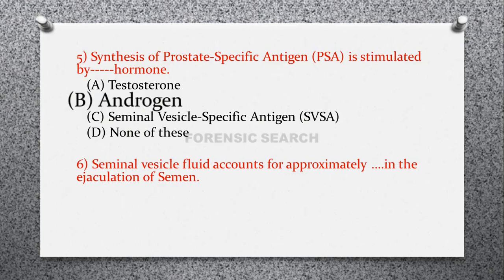Then the next question is, seminal vesicle fluid accounts for approximately dash dash in the ejaculation of semen. Option A 50%, option B 60%, option C 70%, and option D 80%. So correct answer of this question is option B, that is 60%.